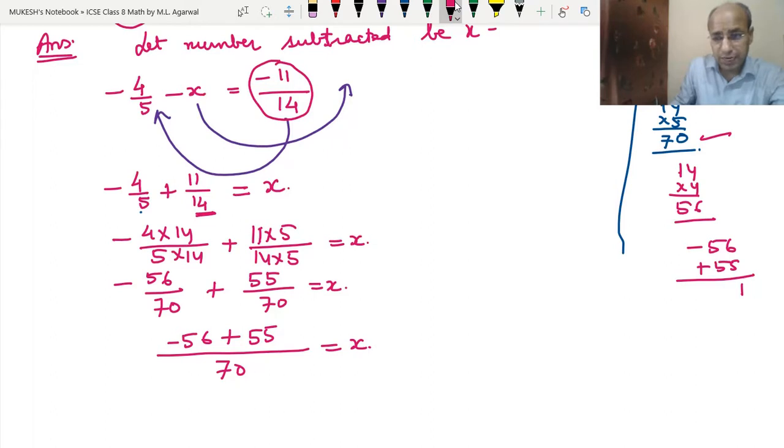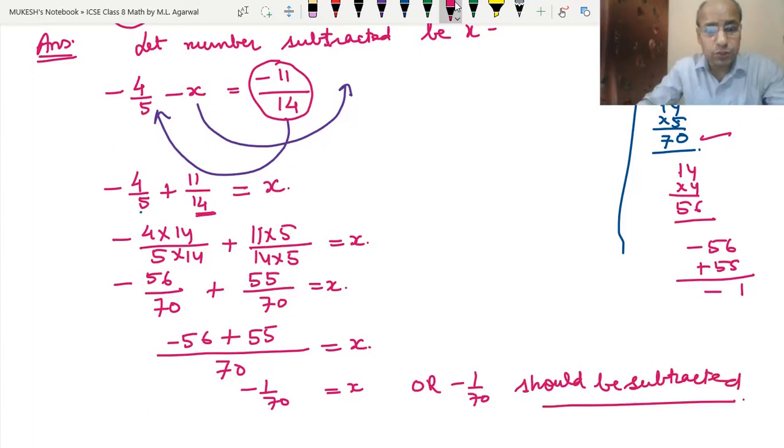But we will put the sign of the upper number, so we get minus 1. So we got the answer minus 1 upon 70 equals x. Or we can write, minus 1 upon 70 should be subtracted. Okay, I hope students you would have understood it.